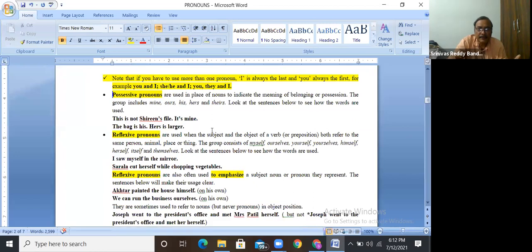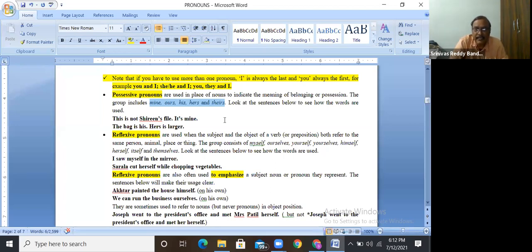Possessive pronouns: mine, ours, his, hers, theirs. These are called possessive pronouns. For example, this book is mine. Mine is a possessive pronoun. Is it clear? This is my book. In that case, my is a demonstrative pronoun, or adjective, you can say.